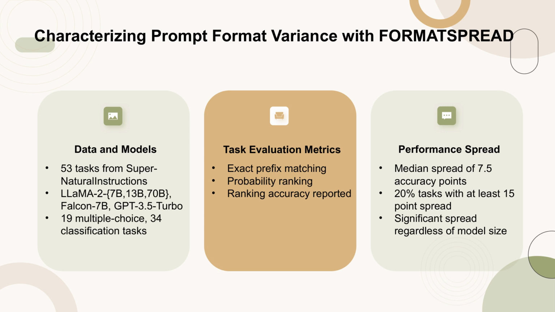The analysis reveals a significant performance spread across tasks, with a median spread of 7.5 accuracy points. Notably, 20% of tasks exhibit a spread of at least 15 accuracy points, and significant spread is observed regardless of model size or the number of few-shot examples.